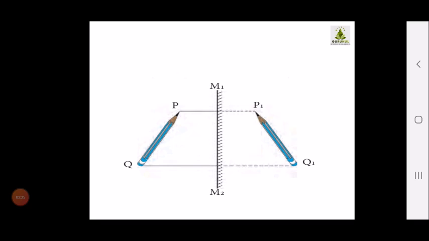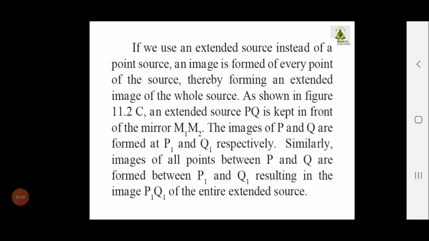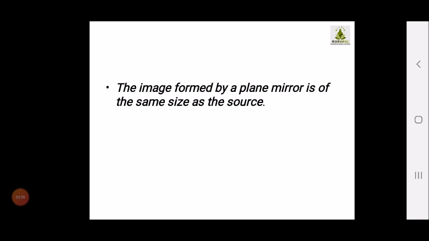Not only the starting and ending of that object, but each and every point on that object forms an image on the other side. This results in the formation of P dash Q dash, the image of the entire extended source.